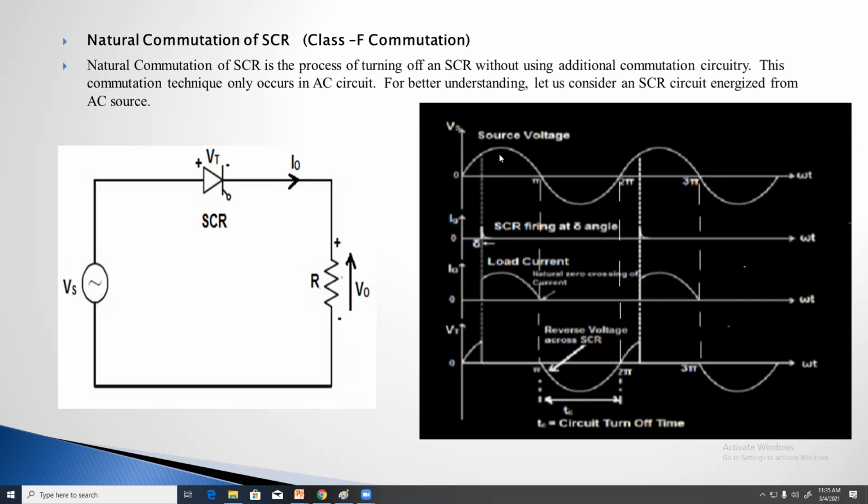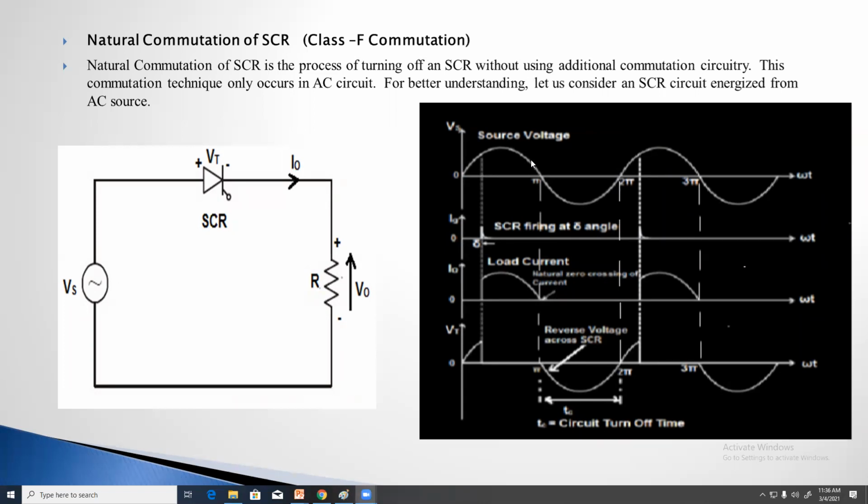Means positive half cycle and negative half cycle. Are you seeing the waveform? Positive half cycle and negative half cycle, and again positive half cycle and negative half cycle. Here we are taking omega t on the x-axis, in radians. Omega is nothing but 2 pi f.